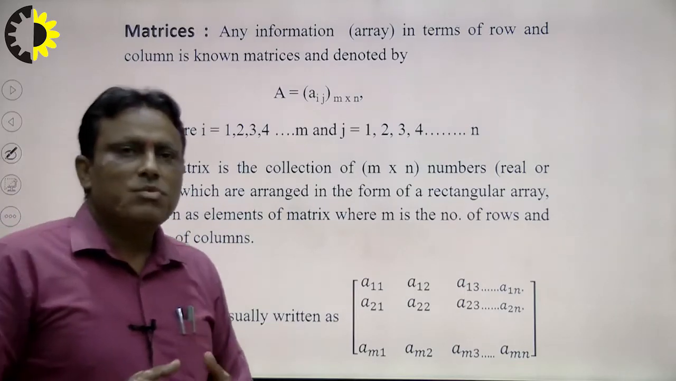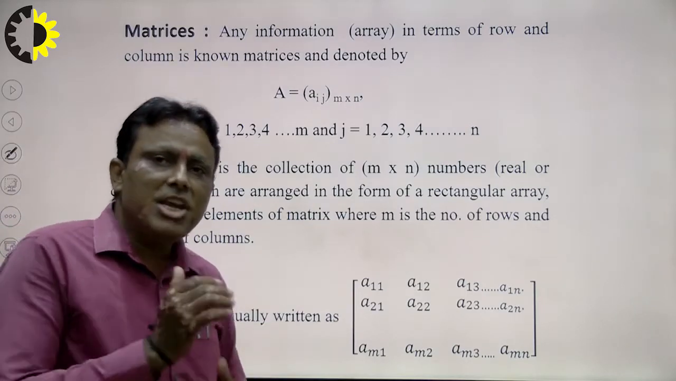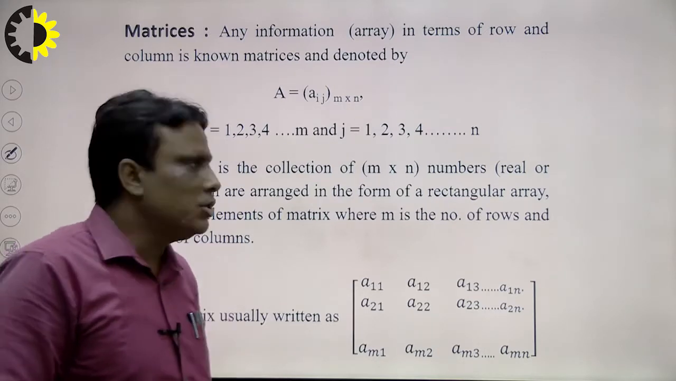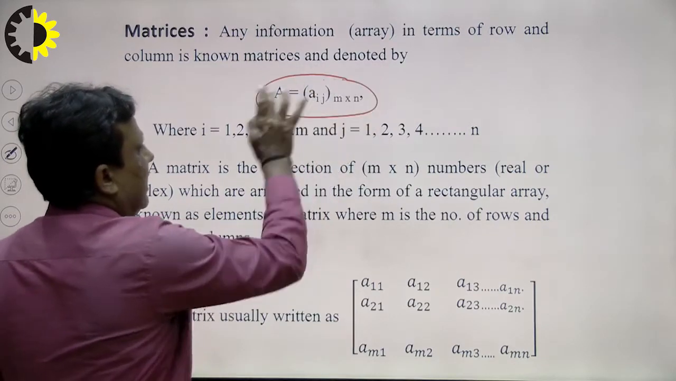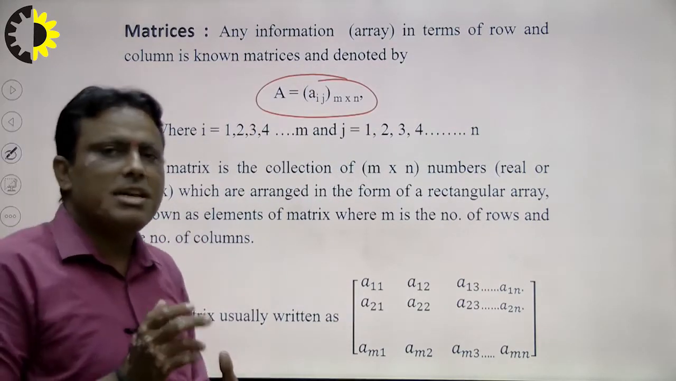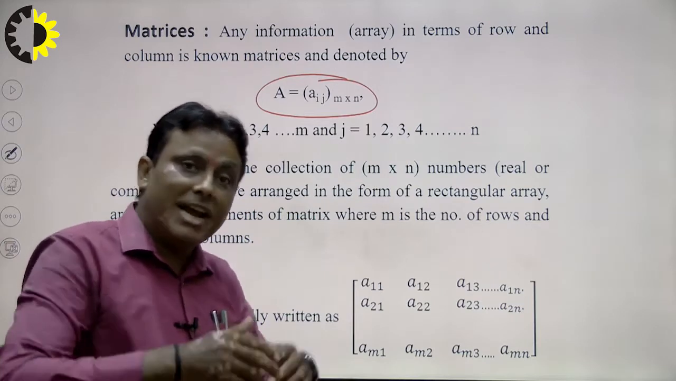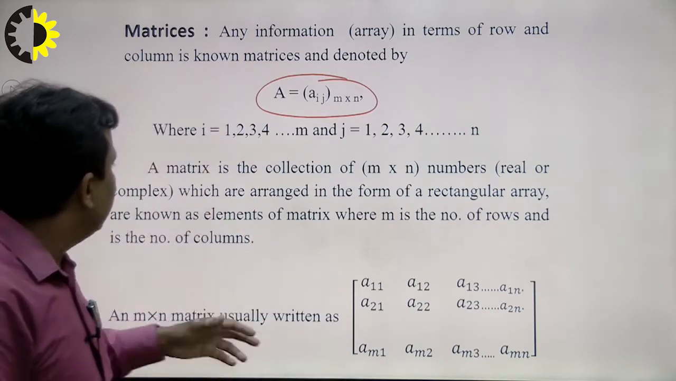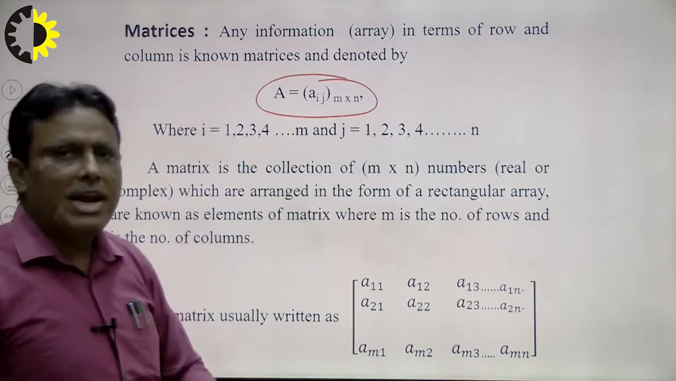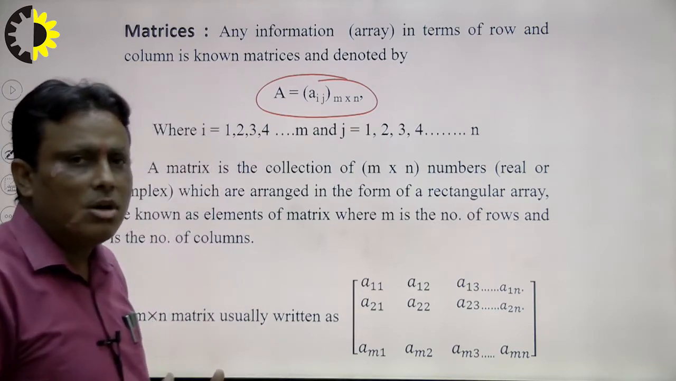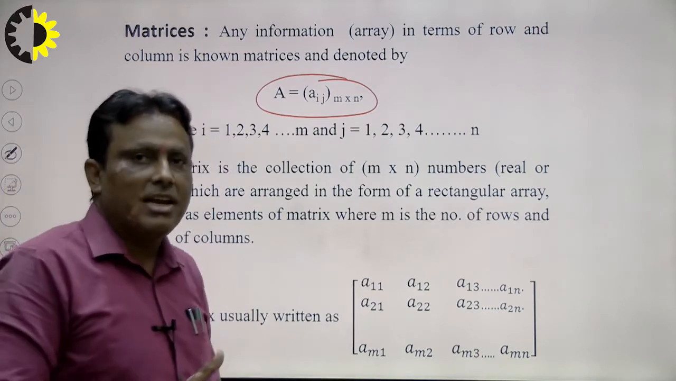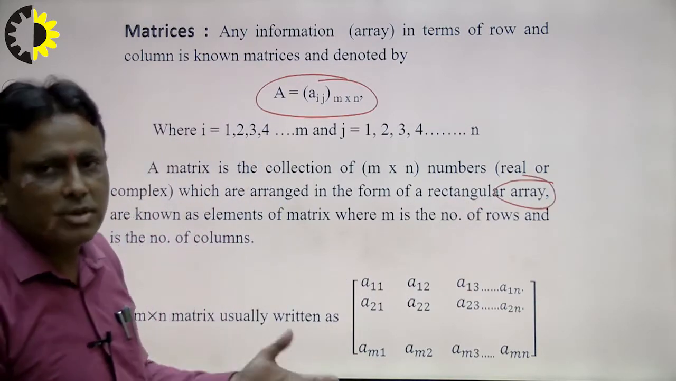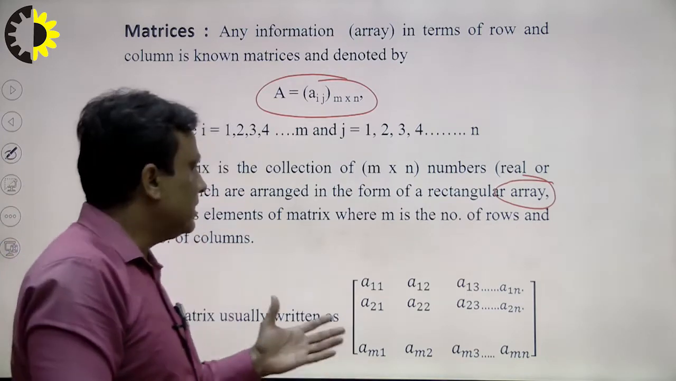Now first of all, what are matrices? Matrices means any information in terms of rows and columns, denoted by the symbol Aij. The i represents information. What is the information? Any kind of information inbuilt in our computer, inbuilt in our mobile. Another definition: a matrix is a collection of m by n real or complex numbers arranged in a rectangular array. Rectangular array means any information, known as the elements of the matrix, in rows and columns. That is known as a matrix.